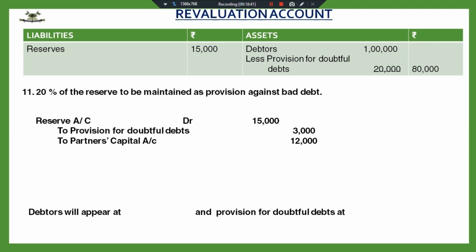Now, my question to you is, at which amount will the debtors appear in the new balance sheet, and what will be the amount of provision for doubtful debts?